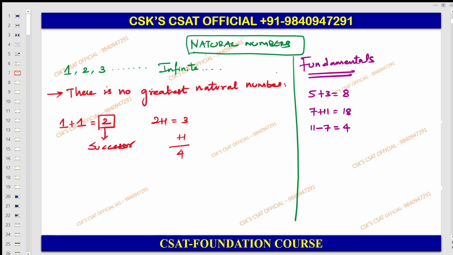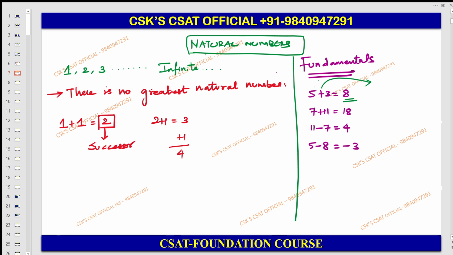Now what happens in the case of 5 minus 8? 5 minus 8 becomes minus 3. 5 minus 8 becomes minus 3. Now try to understand here. This is a natural number, again a natural number. When you are doing addition, you will be getting a natural number.